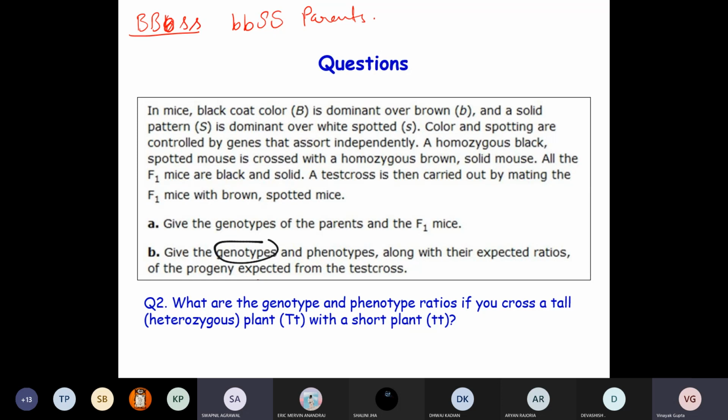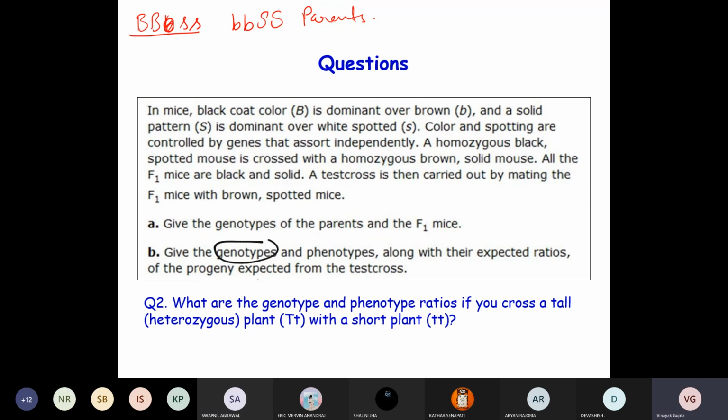Sir, I understand one line, but this line, a homozygous black spotted mouse is crossed with a homozygous brown solid white, solid mouse. What is the meaning of this line? What do you mean by homozygous black spotted?